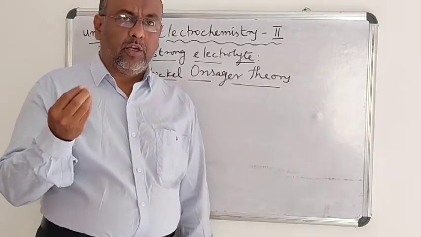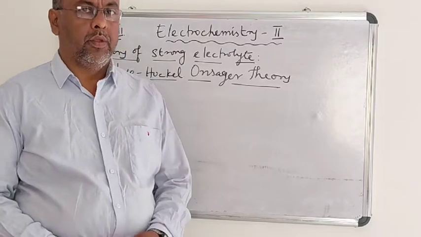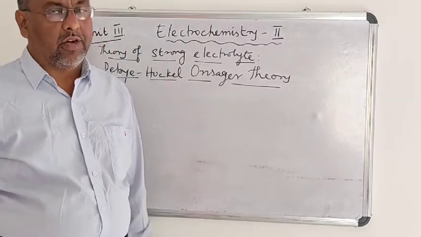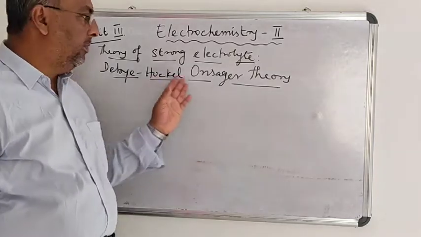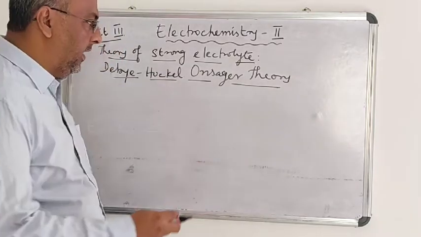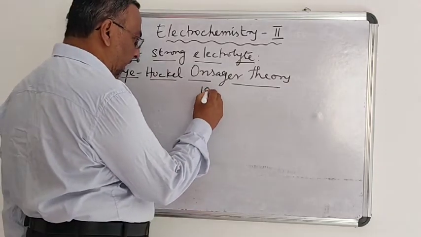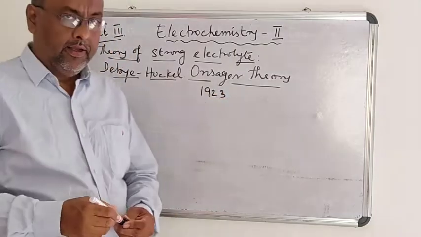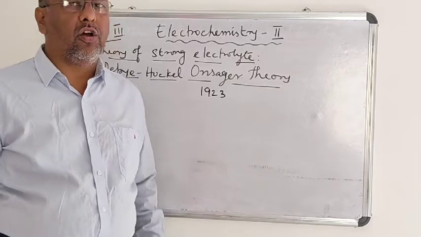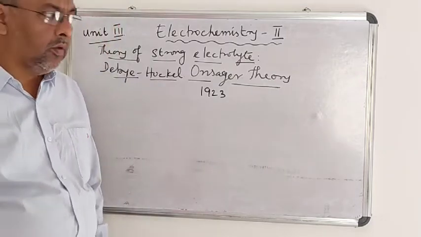The foremost advanced theory about the strong electrolyte was given by Debye and Hückel in the year 1923. They put forward the theory of strong electrolytes.